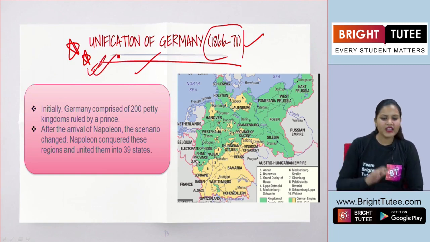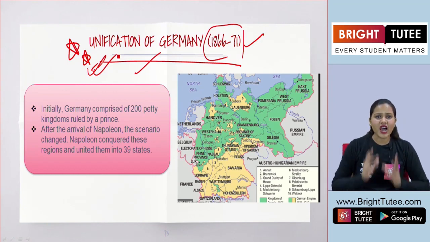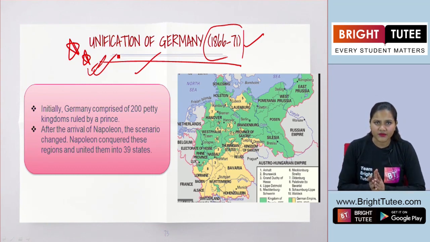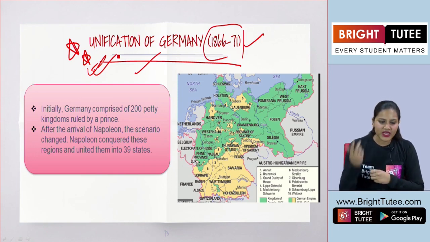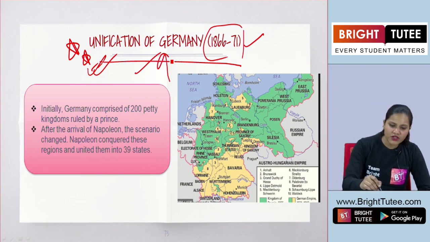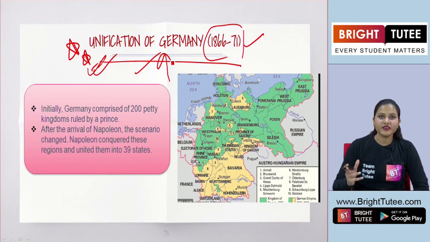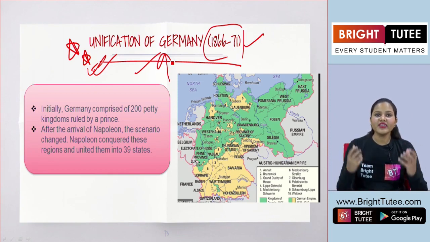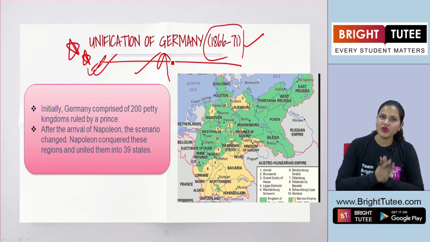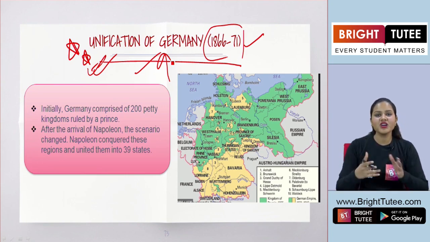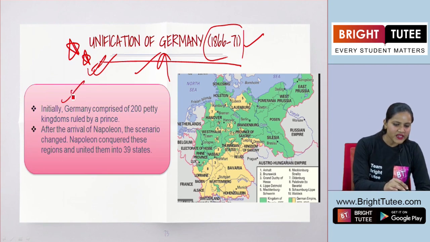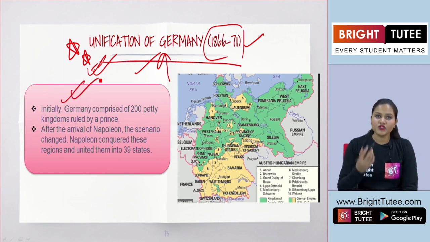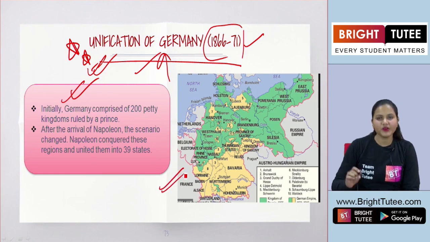So here, let us try to see how this rise of nationalism, or let's say this feeling of nationalism, led to the unification of Germany. How did it become a nation state, about which we learned in our first section? Okay, so here let us see what was the situation of Germany before and how did unification happen here.